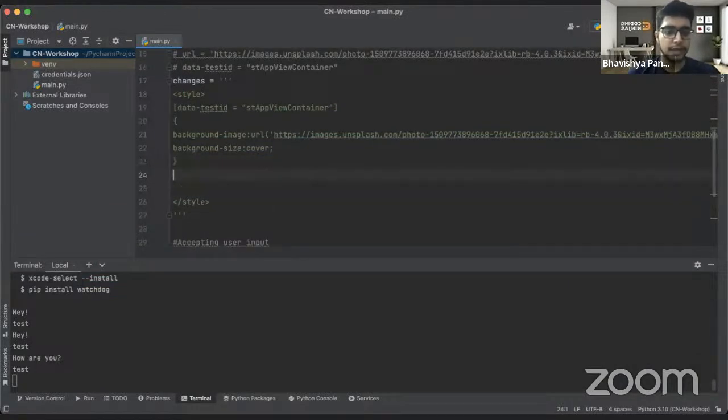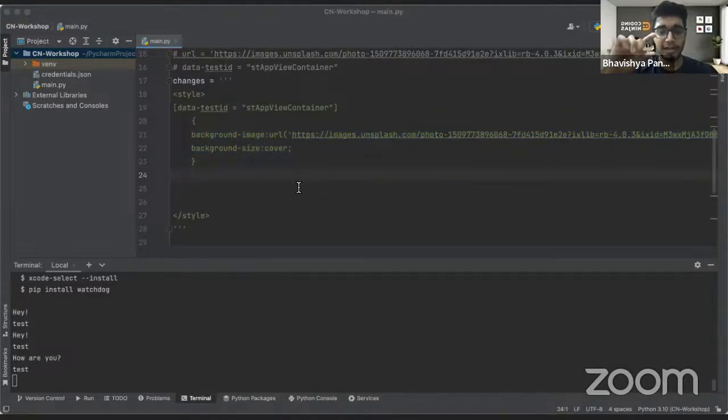Okay? Pehle, let's cover all of these things. Ideally, it works like that. So we have these changes, and then we have opened a style. We have closed this. Then we have this data test ID, view app container over here, and style is there. In that we have this background image, which we have pasted, the URL link, and then we have background size, cover, also pasted. So basically, we have everything for now. Now, let's move ahead with something else.